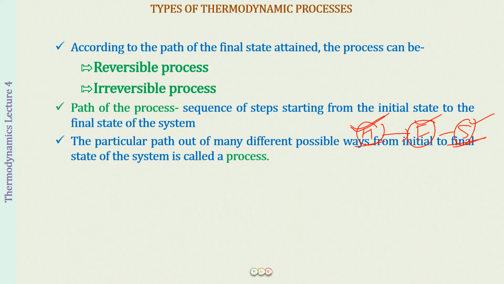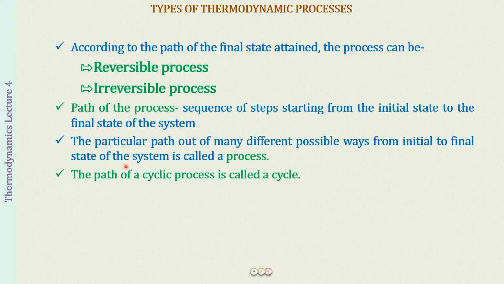Now for reaching the final state from the initial state, there are many possible ways, many possible paths, but whichever path we choose to attain the final state from the initial state of the system, we will be calling it a process. So there are going to be many paths, but the one which you choose will be called the process. And the path of a cyclic process, you simply call a cycle. So now with these words in mind, let us discuss the reversible process and the irreversible process.